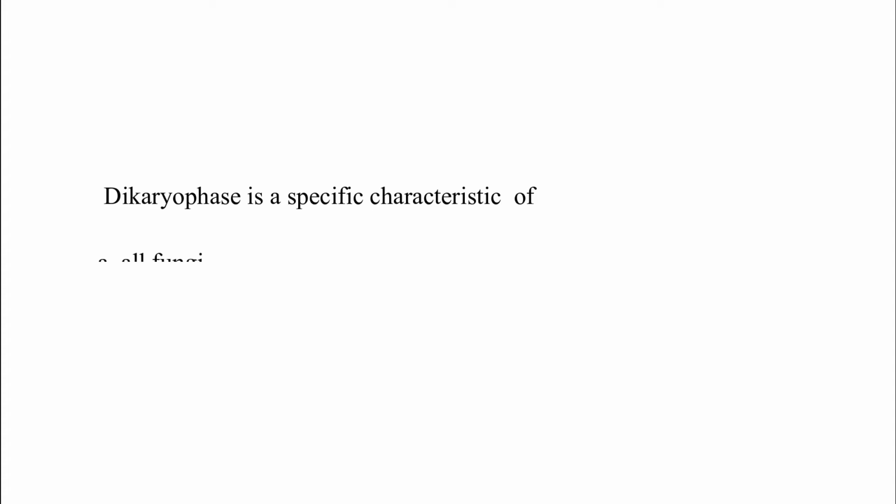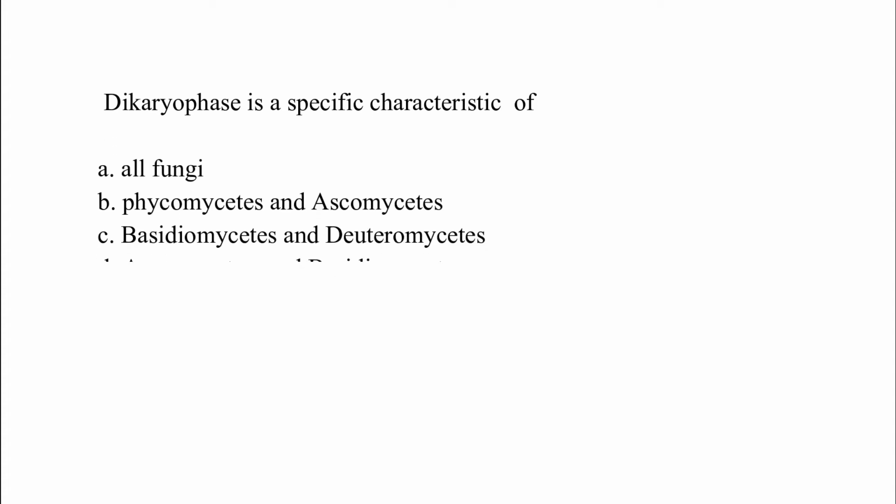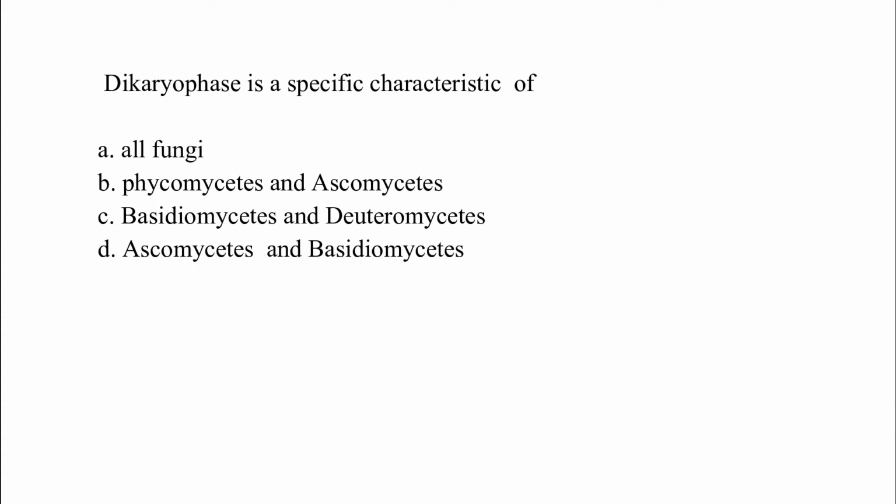Dikaryophase is a specific characteristic of option A, all fungi; option B, Phycomycetes and Ascomycetes; option C, Basidiomycetes and Deuteromycetes; option D, Ascomycetes and Basidiomycetes. The correct answer is option D, which is Ascomycetes and Basidiomycetes.